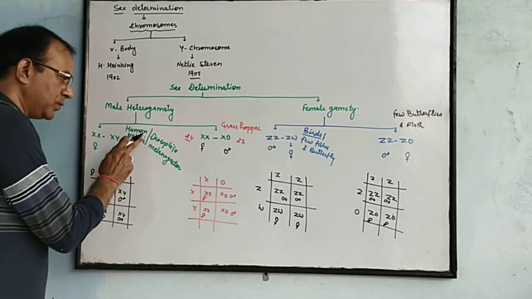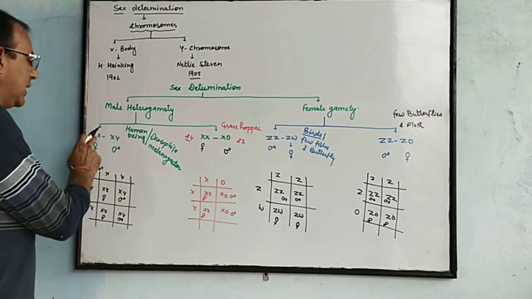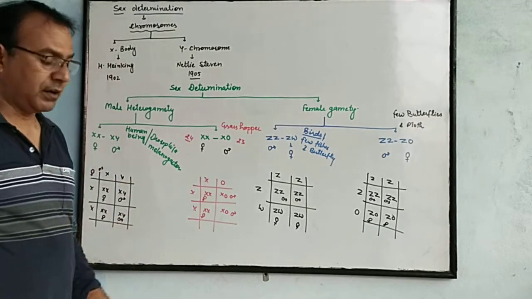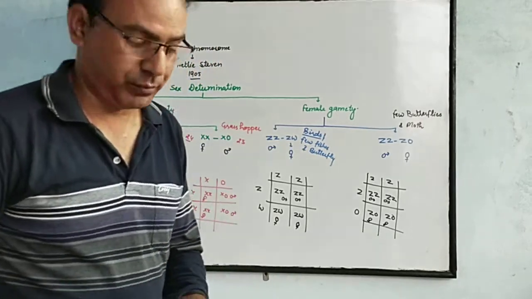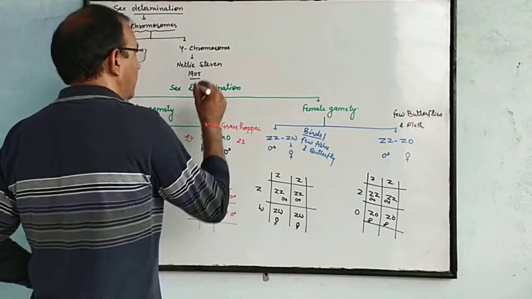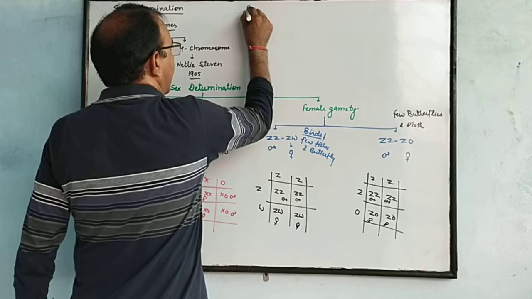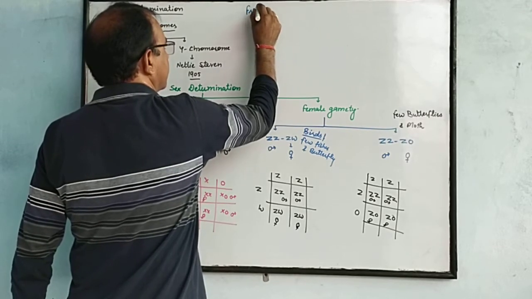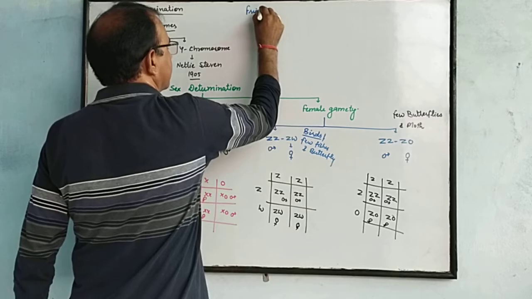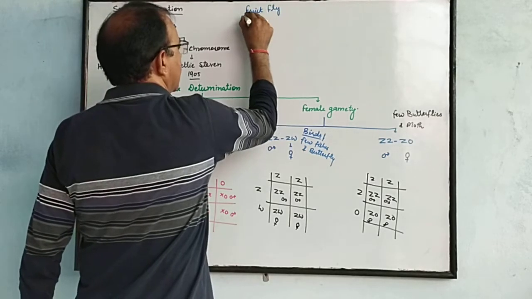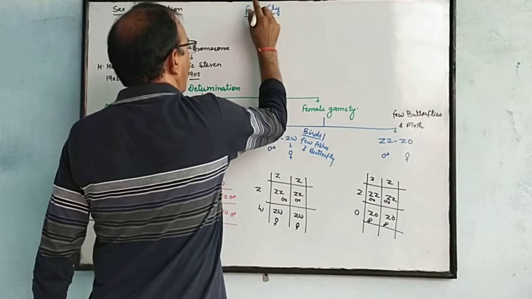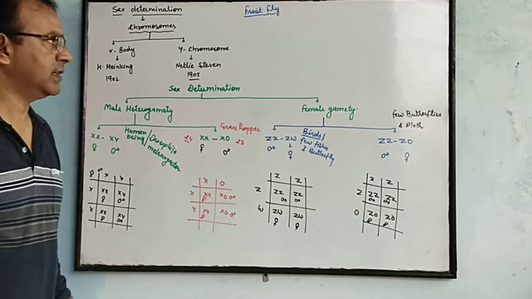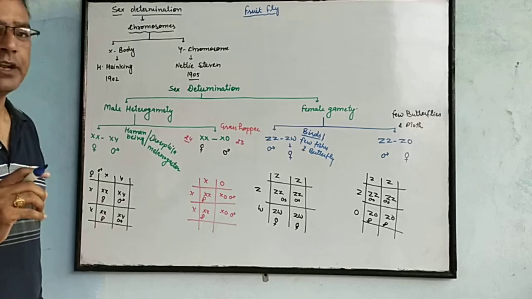We have already discussed Drosophila melanogaster. In fruit flies we can also determine the sex by counting the number of chromosomes.